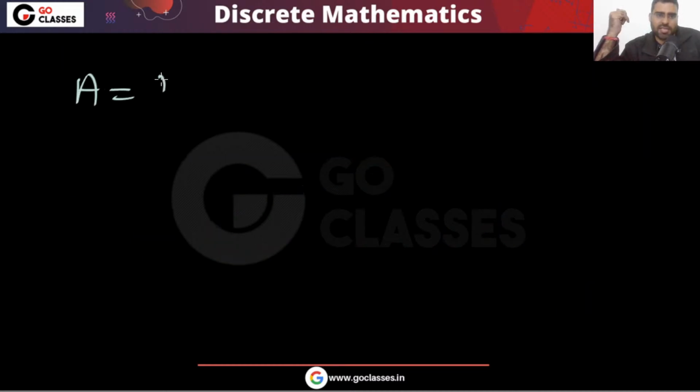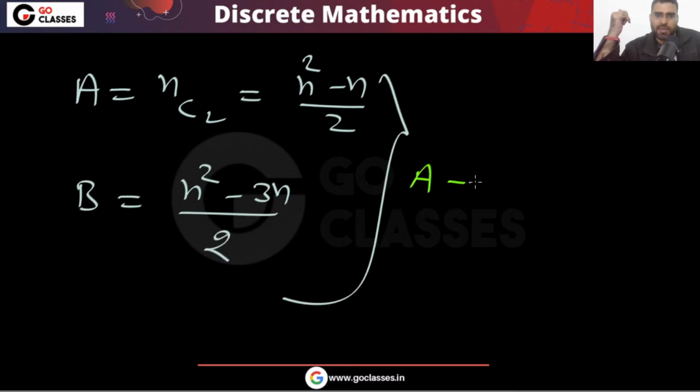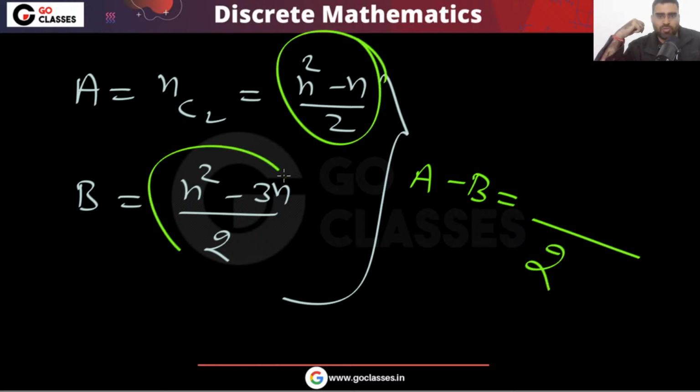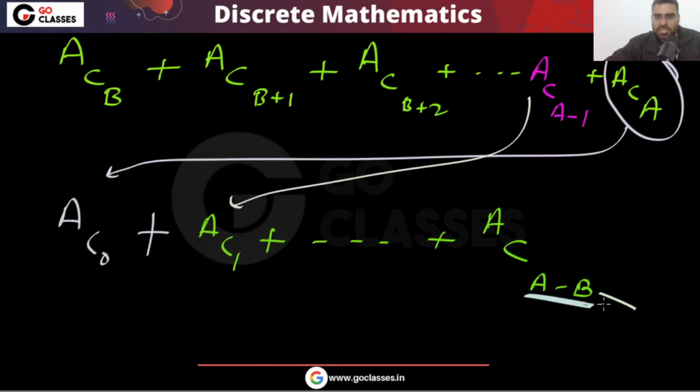See, a is nC2, so a is (n square minus n) by 2. And b is (n square minus 3n) by 2. What is a minus b? If you remove this from this, you will get 2n over 2: n square minus n square plus 3n minus n. So what you are getting is n. Beautiful, right? Because ultimately we got n. Ultimately this is equal to n.